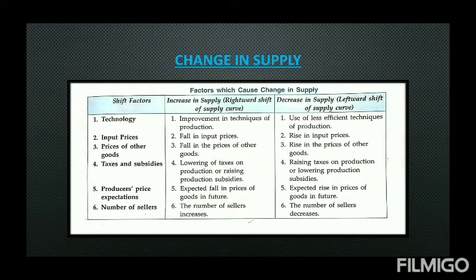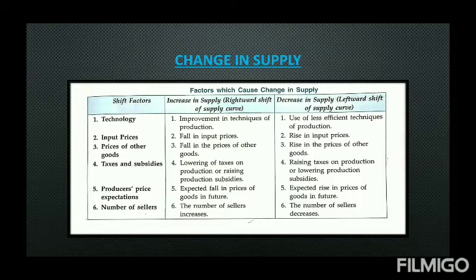Supply changes because of many factors. Some of the factors are written here like technology, price of input, price of other goods, taxes and subsidies, expectation of the producer or the number of firms. Just like demand, if any factor is having a positive effect on the supply, then supply curve will shift toward right, and a negative effect will lead to a leftward shift.